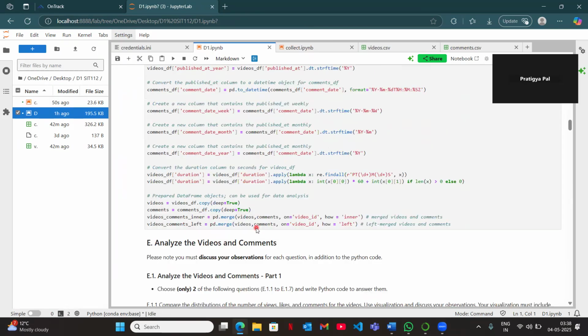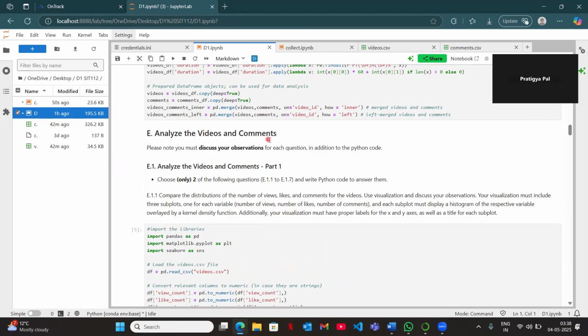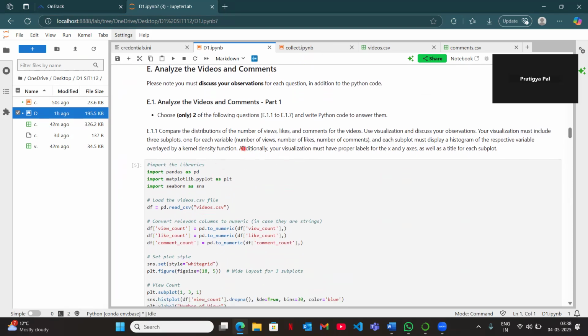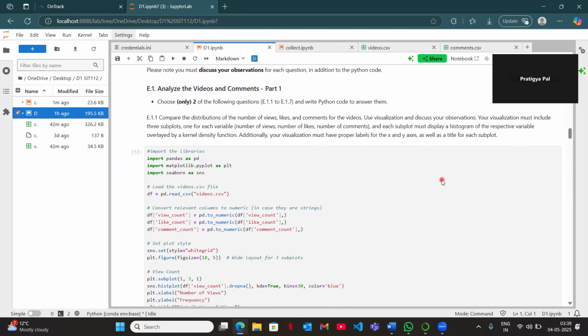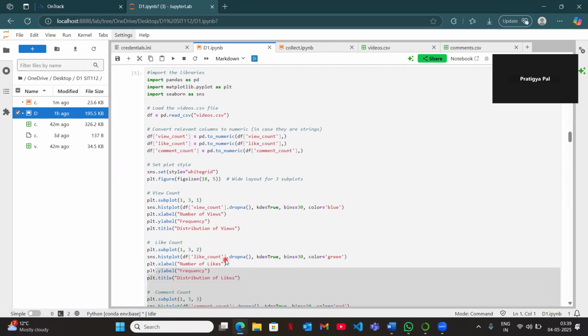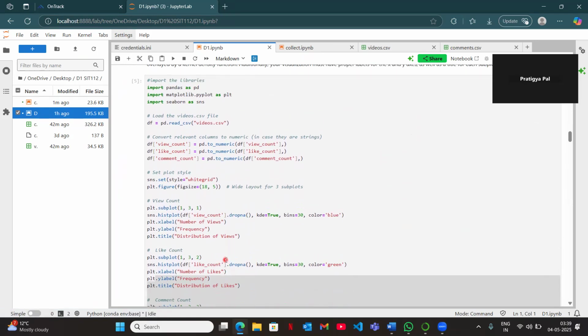The next part of the task was to analyze the videos and comments. So I've chosen the first and second questions. In the first question, I was asked to compare the distribution of the numbers of views, likes, and comments for the videos. Since it was given in the question to use a histogram and a kernel density function, I have utilized them in my code very clearly.